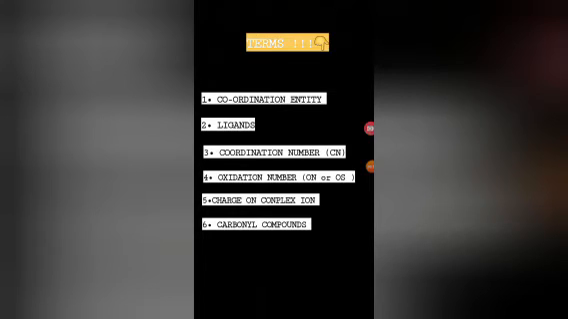After this, we have coordination number. Coordination number shows the number of ligands bonded to the metal. Fourth, we have oxidation number. Oxidation number shows the charge carried by the central atom or ion if all ligands are removed. Fifth, we have charge on the complex ion. It is the algebraic sum of the charges of the central metal atom or ion and the ligands attached to it. This can be positive or negative.